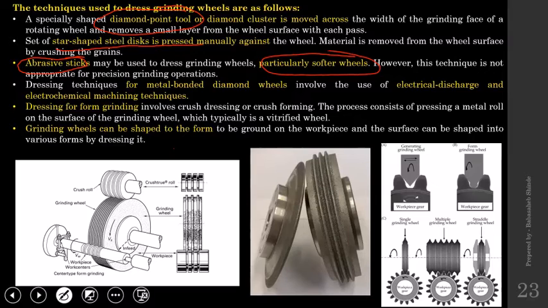If wheel is soft in nature and if you want to dress that wheel, you can go for the abrasive stick. It will be a stick made up of abrasive material. Wheel will be rotating and this stick will be moved across the grinding wheel surface when it is in motion, so that there would be removal of layer from the grinding wheel surface and exposure of the fresh abrasives.